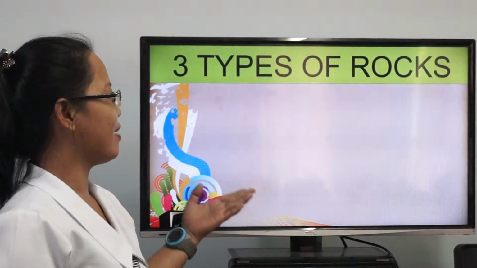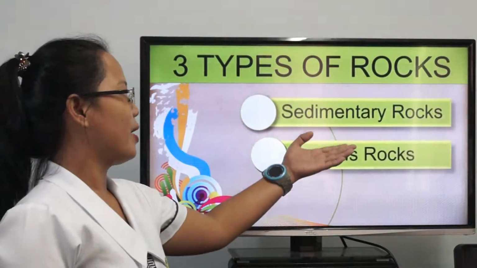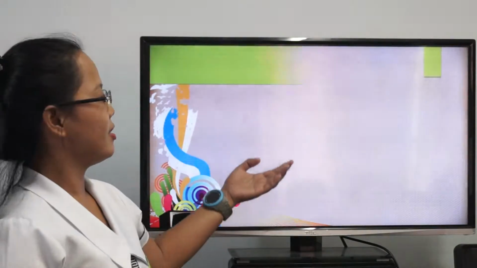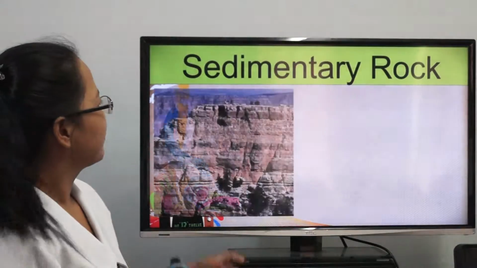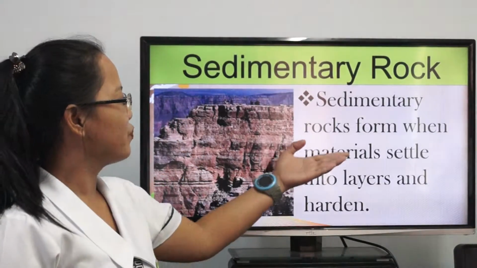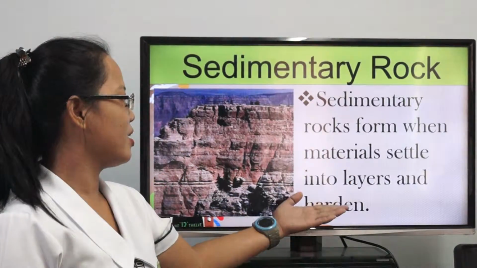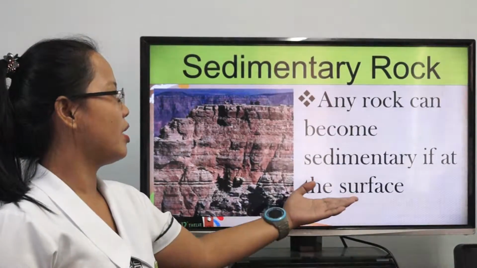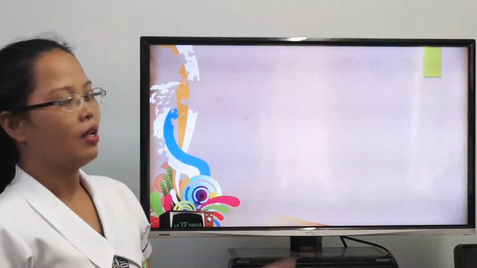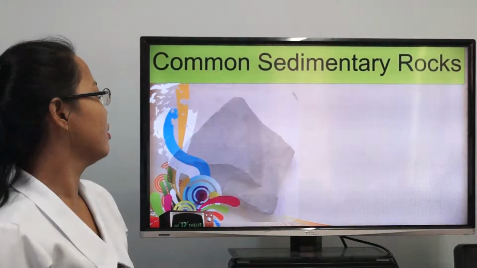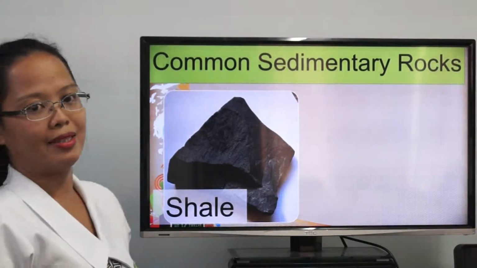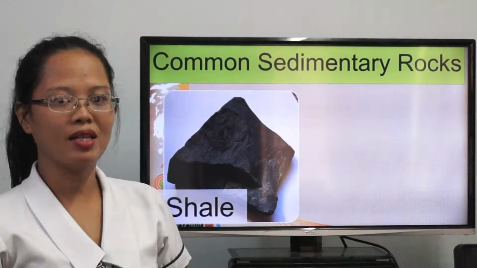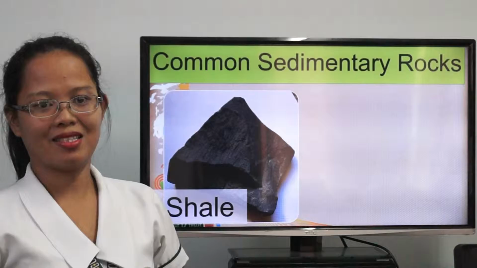There are three types of rocks: sedimentary rocks, igneous rocks, and metamorphic rocks. The first is sedimentary rocks. Sedimentary rocks form when material settles into layers and hardens. Any rock can become sedimentary if at the surface. There are common sedimentary rocks. The first one is shale. Shale is made up of clay-sized fragments that are very small. The sediments are usually plant.